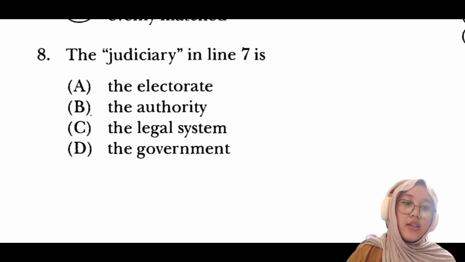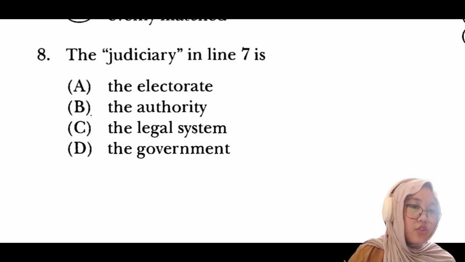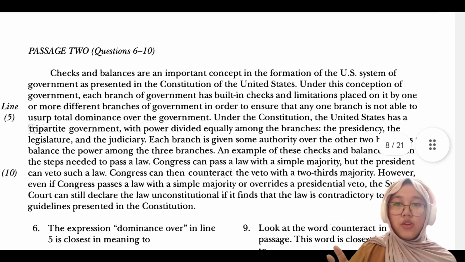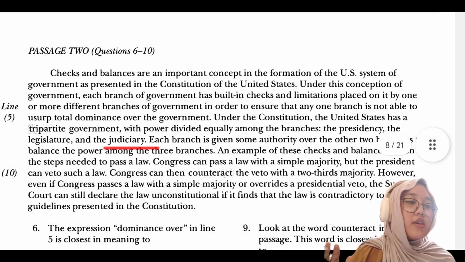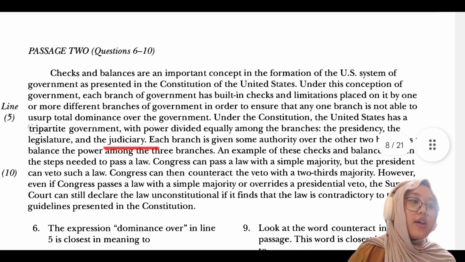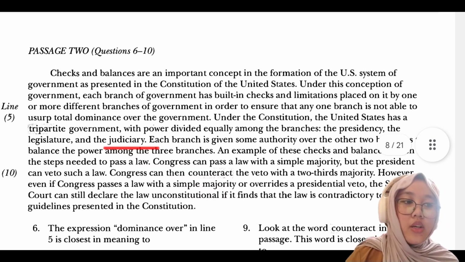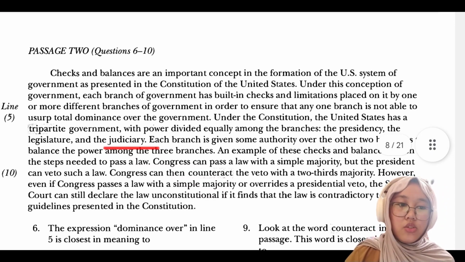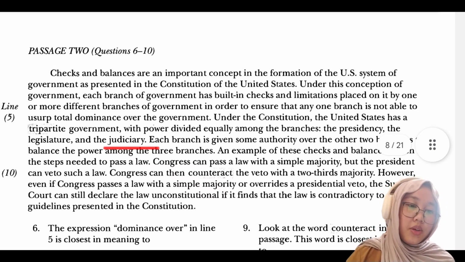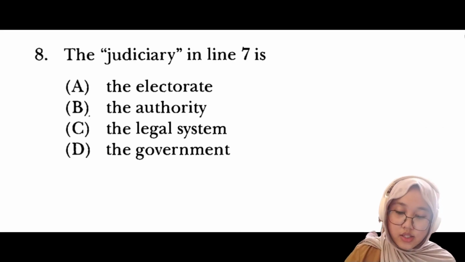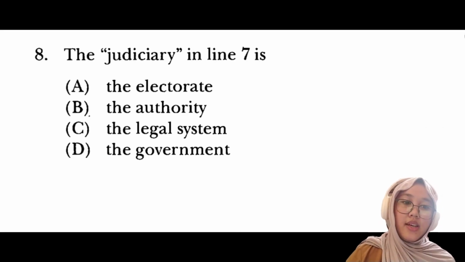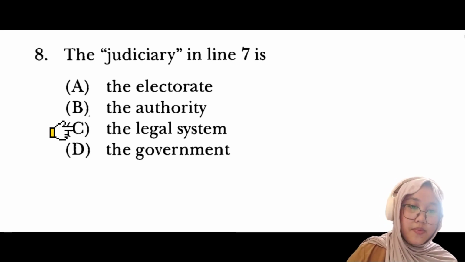And then number 8, the judiciary in line 7. Okay. Under the Constitution, we'll look at passage 1, back into the paragraph. Under the Constitution, the United States has a tripartite government with power divided equally among the branches, the presidency, the legislature, and the judiciary. So the judiciary means the legal system.